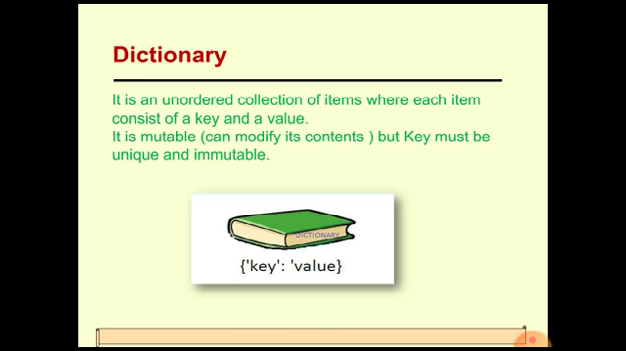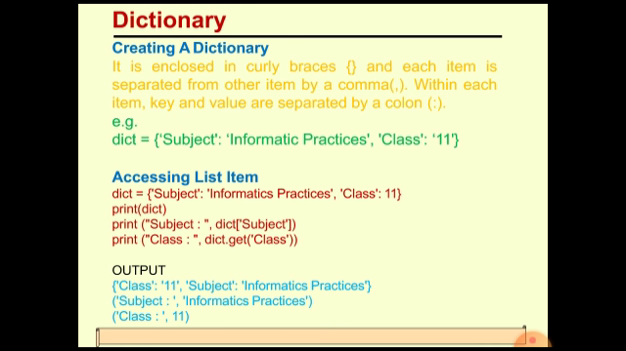And secondly, they are unique also. You can't have two keys with the same name in a dictionary. If there are two keys, they will be unique in a dictionary. So this is the concept of a dictionary. Now how is a dictionary created? A dictionary is created by enclosing the items in curly braces.